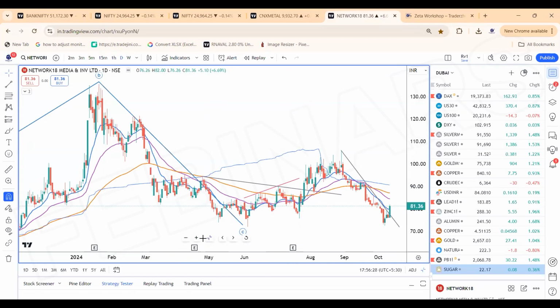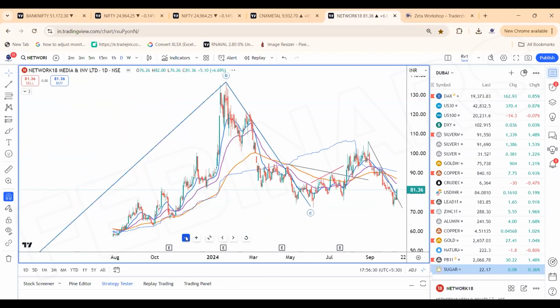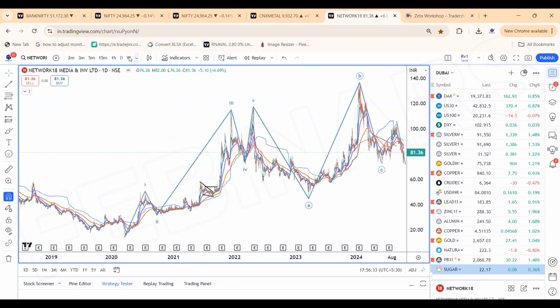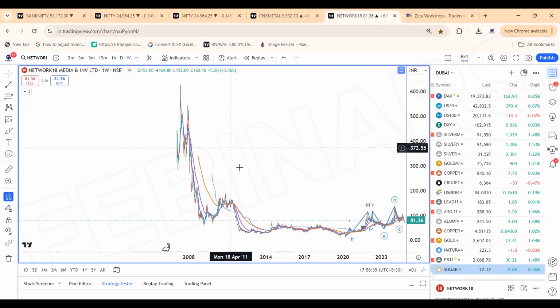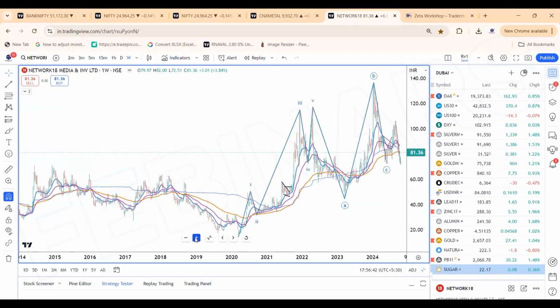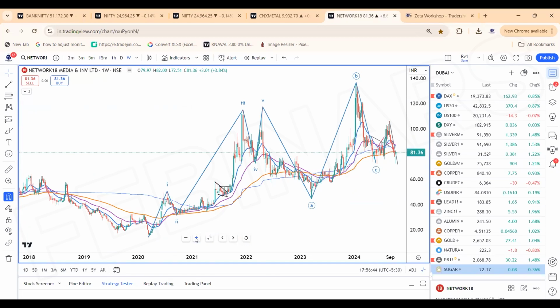Why do we like the network 18? I'll come back to the charts of the network 18. Why? It's purely an impulse advance. Then ABC decline has happened. Irregular flat has occurred after impulse rise. Irregular flat corrective pattern clearly shows the correction could be on the verge of a completion. Now the bigger impulse could start in the stock. Bigger impulse in the stock means which can take the stock to the different zones or levels.